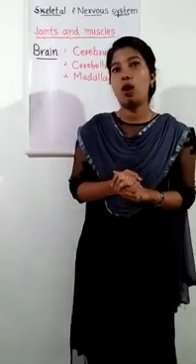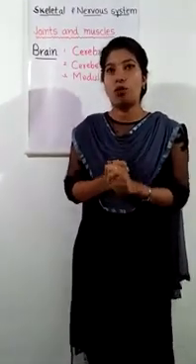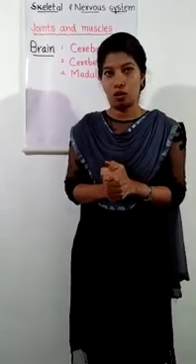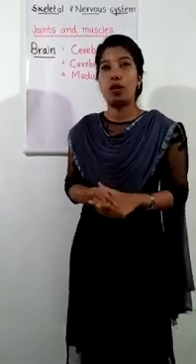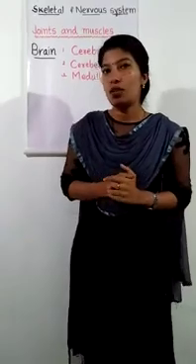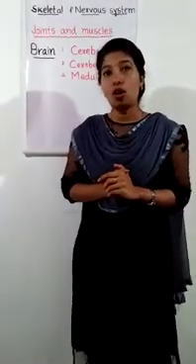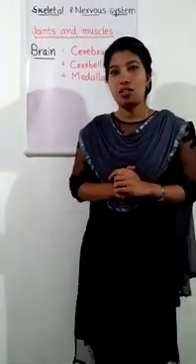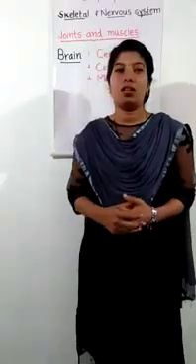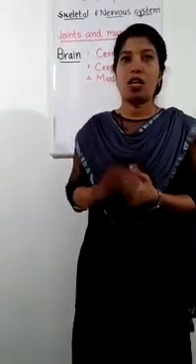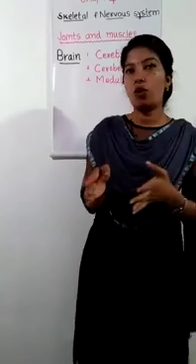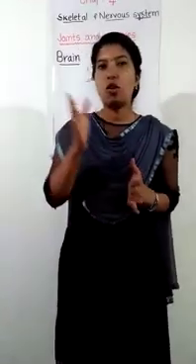Let us study one more main organ, the spinal cord. This is also an important main organ of our nervous system. As you know, the spinal cord is a thick cord of nerves and it extends down from the brainstem. Always remember that reflex actions are carried out and controlled by the spinal cord, not the brain. I hope you are all clear about the spinal cord.